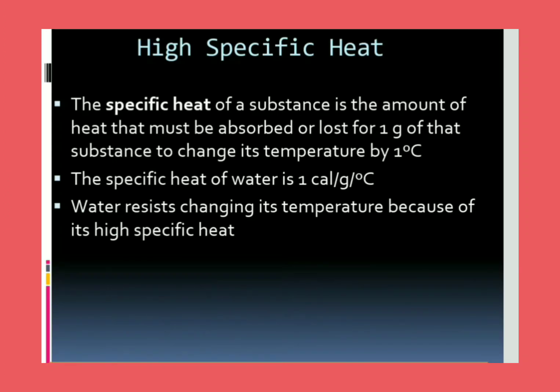The specific heat of a substance is the amount of heat that must be absorbed or lost for 1 gram of that substance to change its temperature by 1 degree centigrade. The specific heat of water is 1 calorie per gram per degree. So water resists changing its temperature because of its high specific heat. So this is another property. Water has a higher specific heat, so it resists changing its temperature.